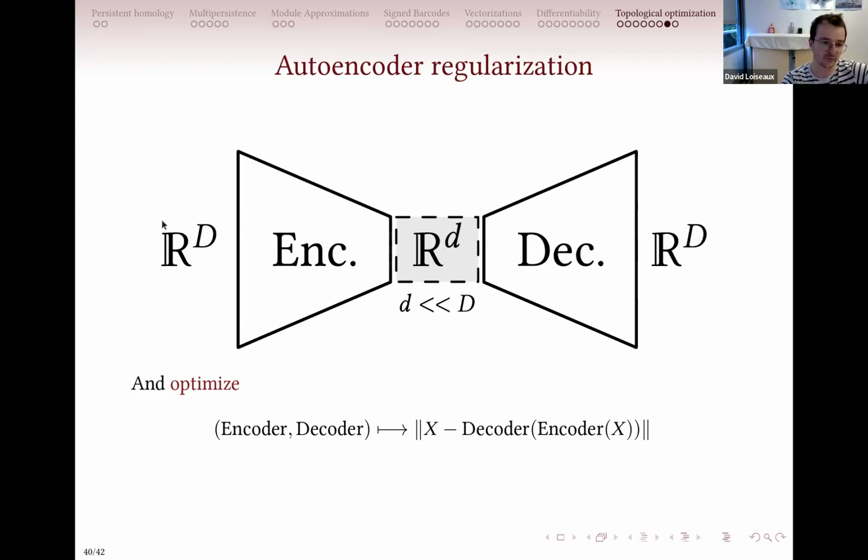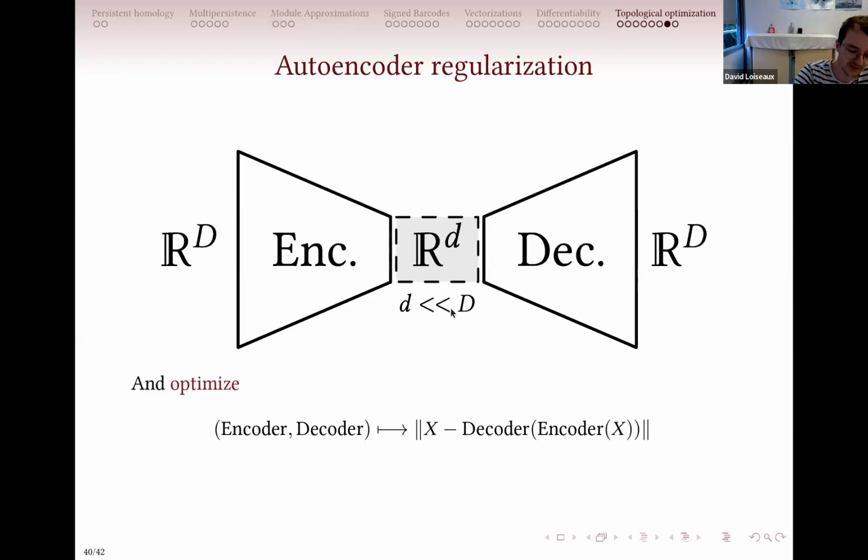You learn an encoder function and a decoder function, and you try to optimize the difference between the input and the output. By doing so, you enforce the middle space to encode all of the information of the big space. So basically you've reduced the dimension using this encoder-decoder strategy.